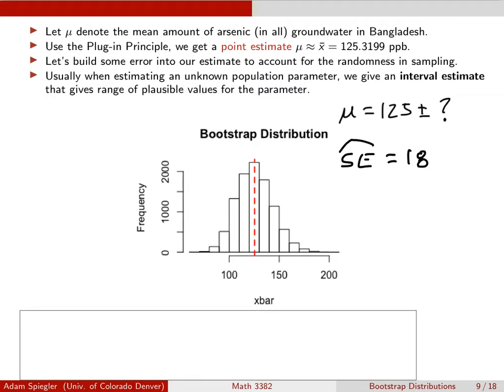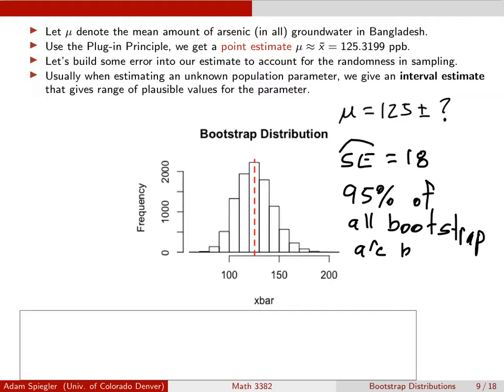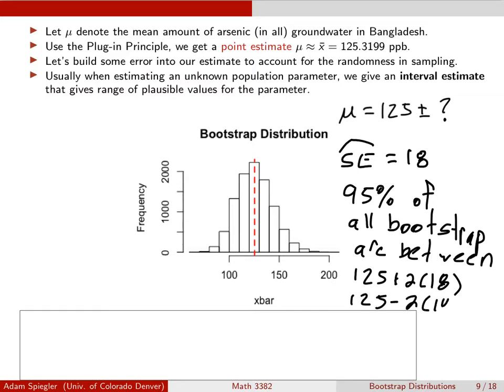So what we recall from the empirical rule, for example, we could say that 95% of all bootstrap samples are between the mean, which was 125, plus 2 times the standard error, and 125 minus 2 times the standard error. So this one winds up being 161. And for the lower estimate, we would get 89.